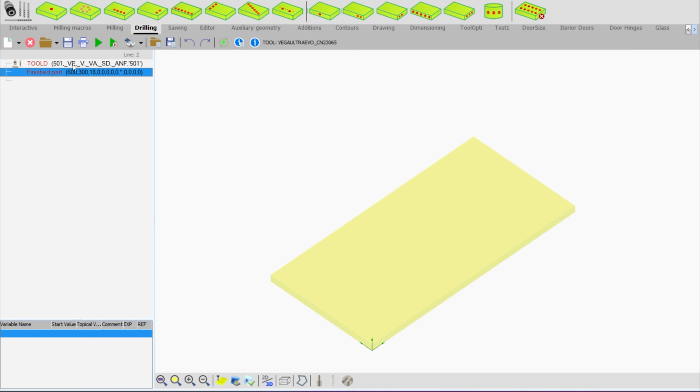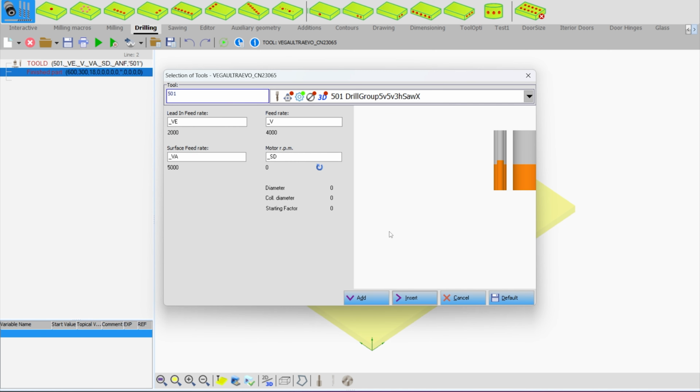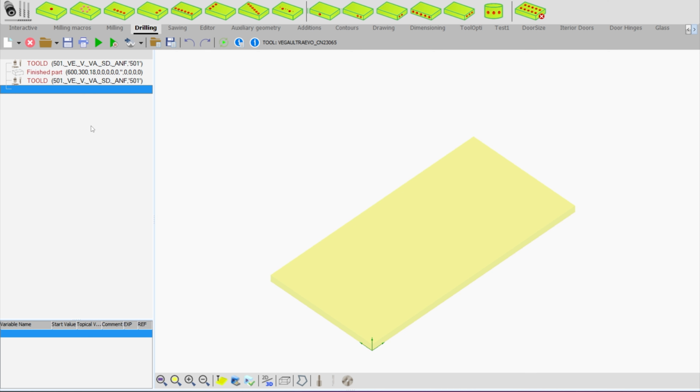As you can see, we can select any of these lines. If I want to add something at the end of this list, I should select the Add button. In this case, my tool or any other macros that I'm going to add to my program will be added at the end of this list.